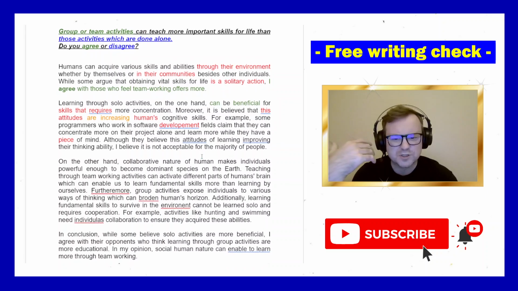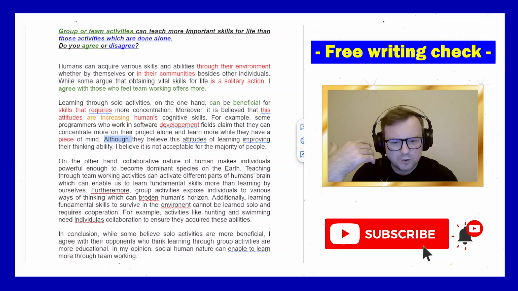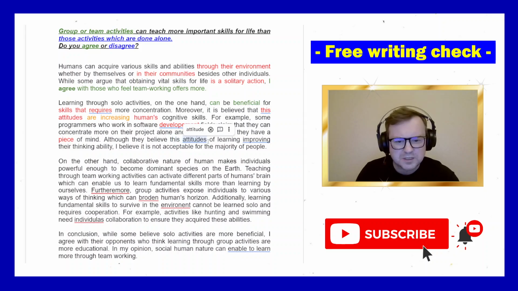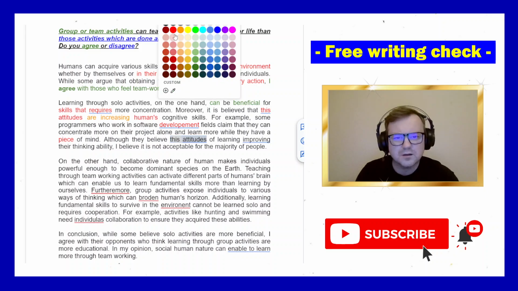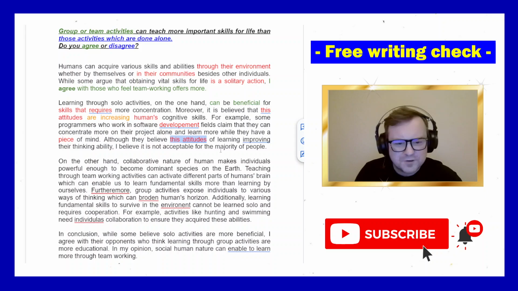They're professional skills. Anyway, although they believe this attitudes, again we get this attitudes mistake. Although they believe this attitudes of learning improving their thinking ability. So this is very poor here.